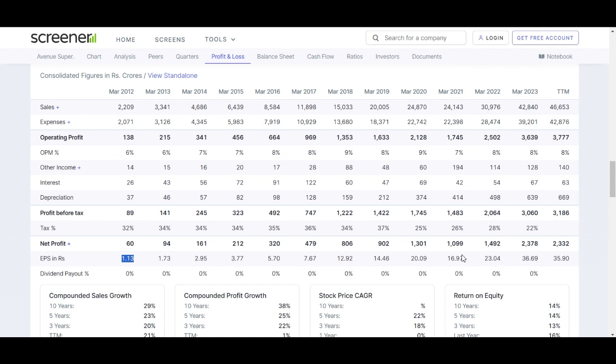So if we conclude the profit and loss statement, DMART's profit and loss statement illustrates a strong financial performance marked by consistent revenue growth, effective cost management, and sustainable bottom line expansion. The company's focus on profitability and reinvestment is evident in the dividend payout of 0%. Investors should consider these financial indicators alongside other factors when making investment decisions.